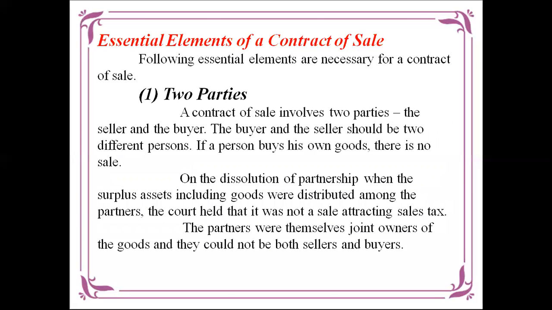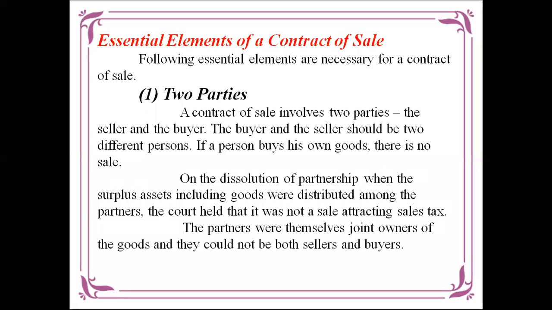Next, the essentials of the contract. What are the essentials of the contract? We need two persons, that is, the buyer and the seller. Without the buyer, the contract cannot be fulfilled. Without a seller, the contract cannot be fulfilled. So we need both buyer and seller in the contract. A contract of sale involves two persons, the seller and the buyer. The buyer and the seller should be two different persons. If a person buys his own goods, there is no sale.